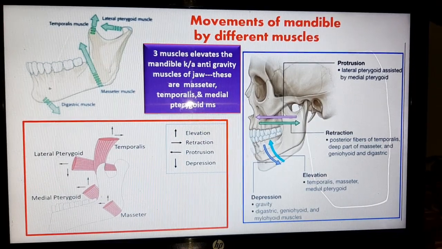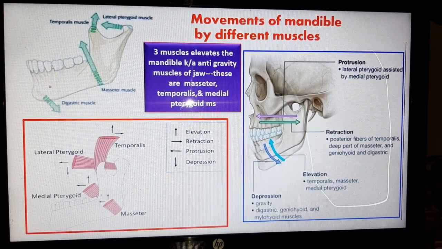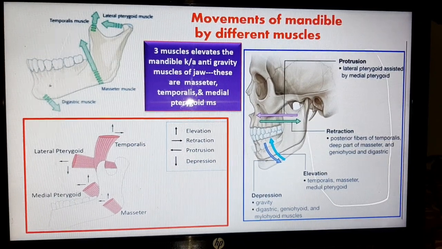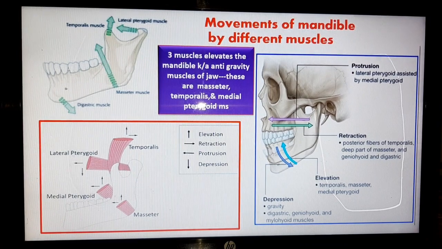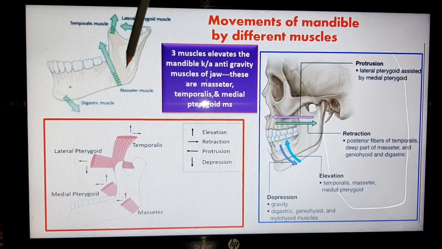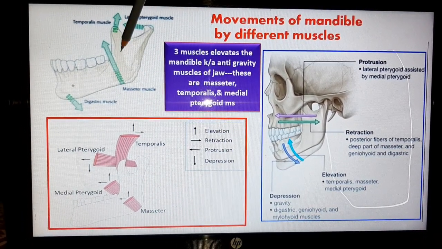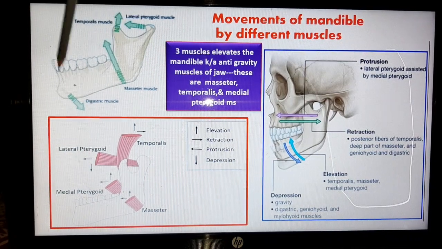Now comes to the movements of the mandible produced by different muscles of mastication. Now see this picture in which you are looking at the direction of force or direction of pull by the different muscles.